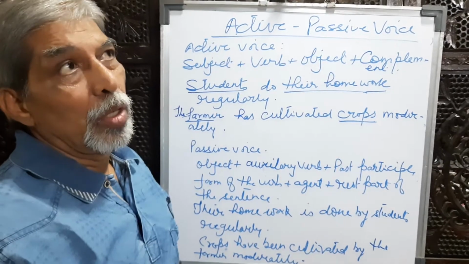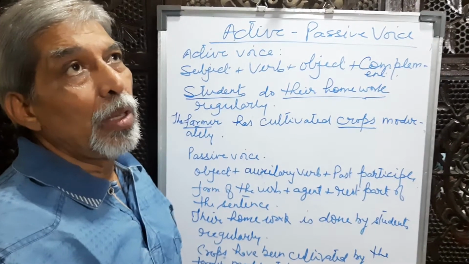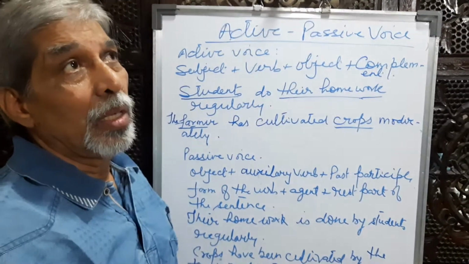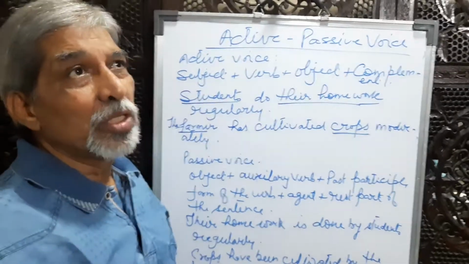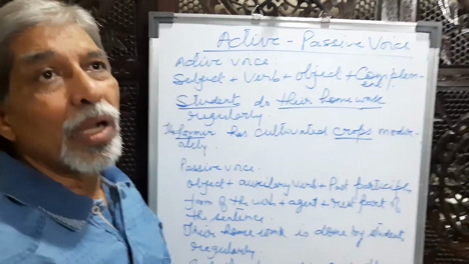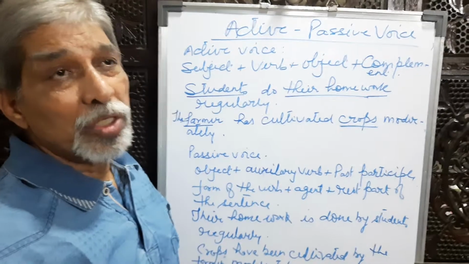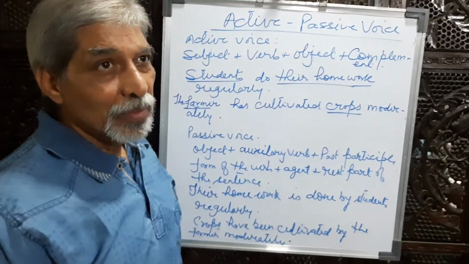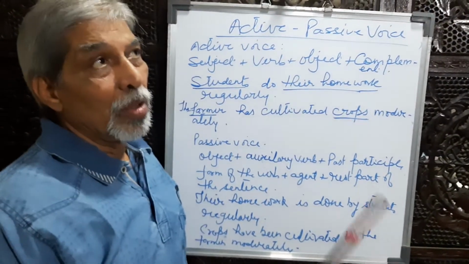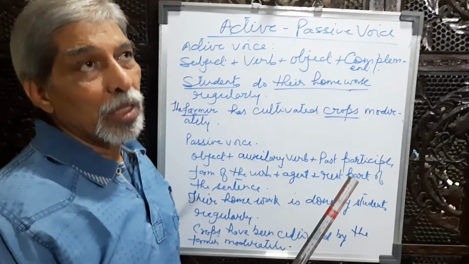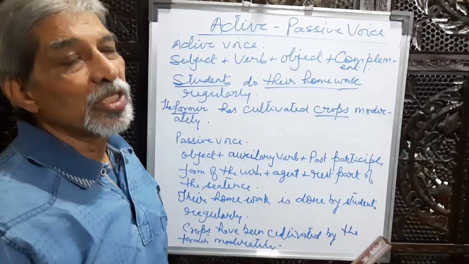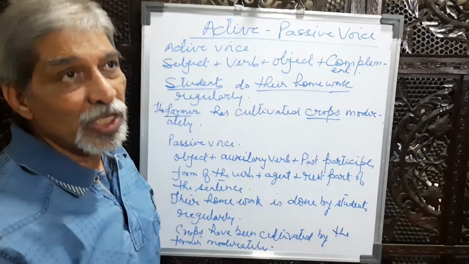People in India purchase goods from the malls. Goods, that is object. People, that is subject. People purchase, this is simple present tense.